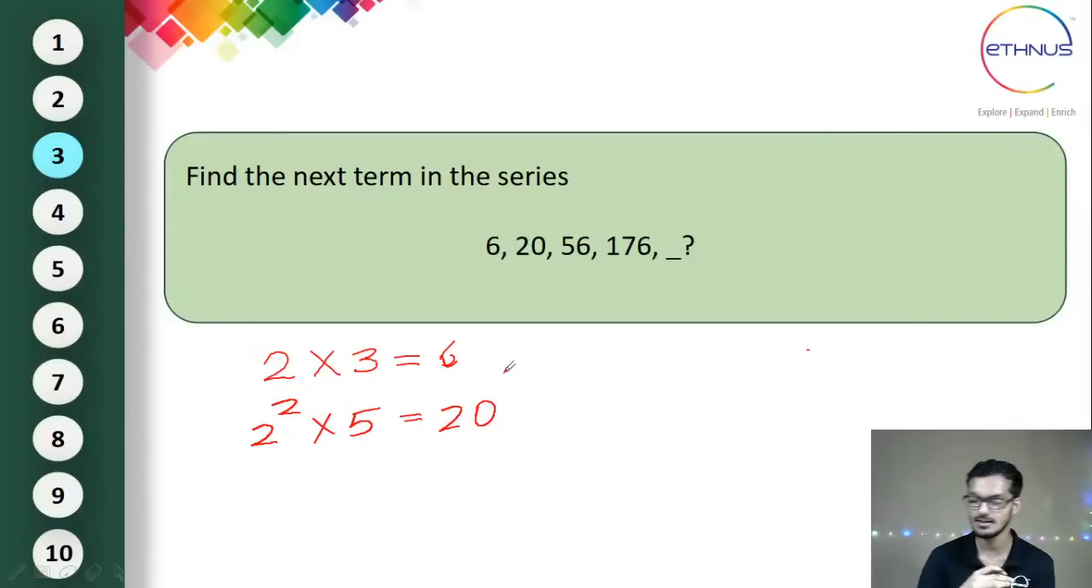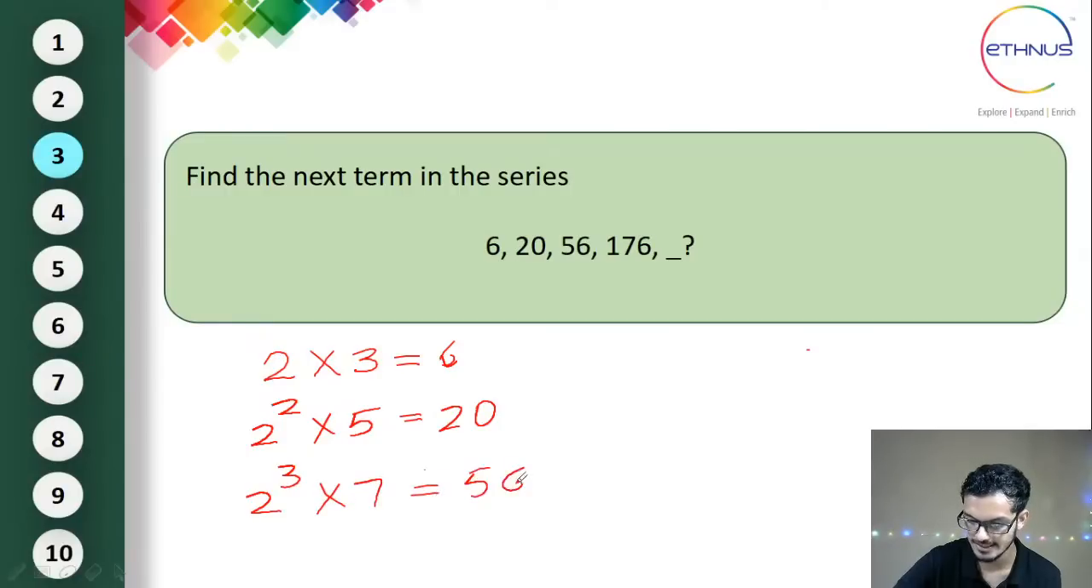Next power of 2 is 2 cube, and 2 cube is nothing but 8. And how are 8 and 56 related? 8 into 7 is 56, right? So 2 cube into 7 will be 56. Okay, this is what we get next.